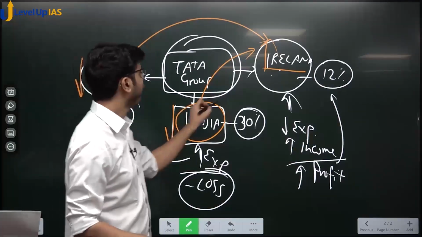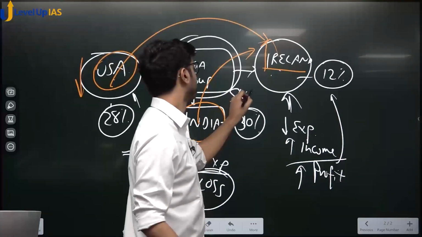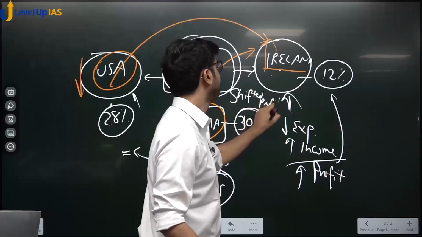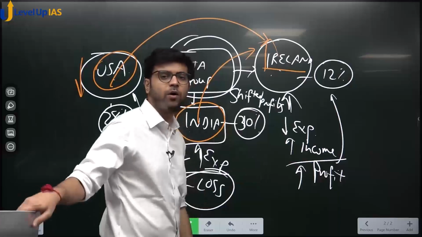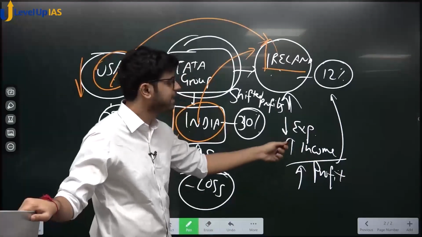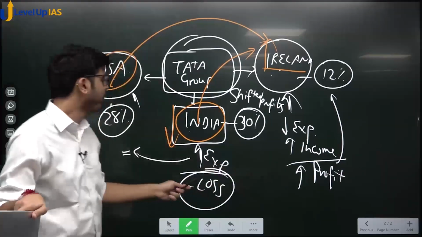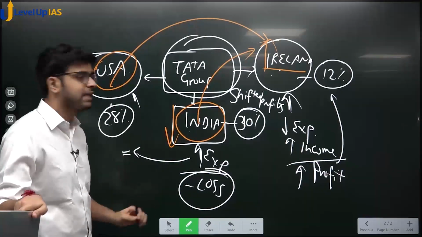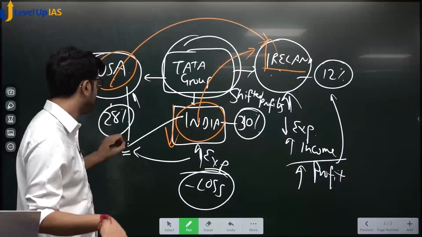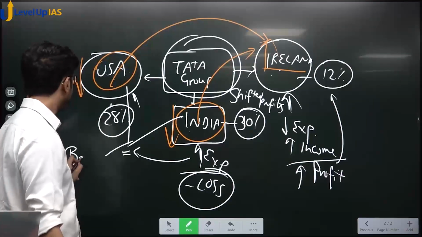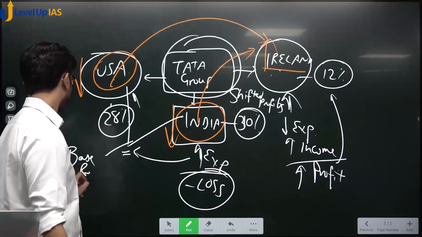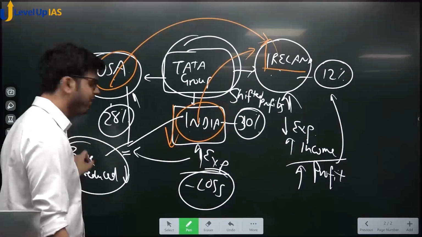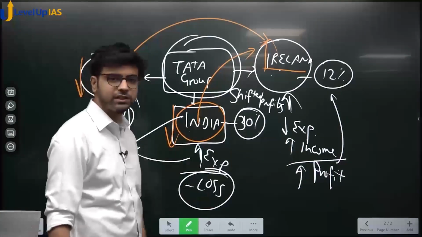So can I say it has shifted profits? Profits are shifted here. How are profits shifted here? By showing lesser expense and higher income here. How are profits shifted? By showing higher expense and lesser income here. Same goes for here. Can I say India and USA's base has reduced? Can I say base has reduced? Do you agree with base reduction? Do you agree with profit shifting?